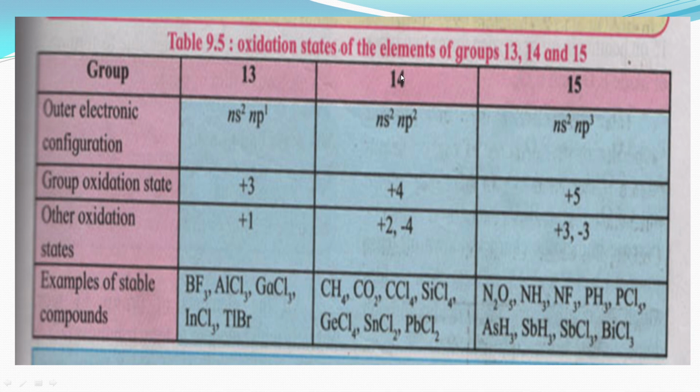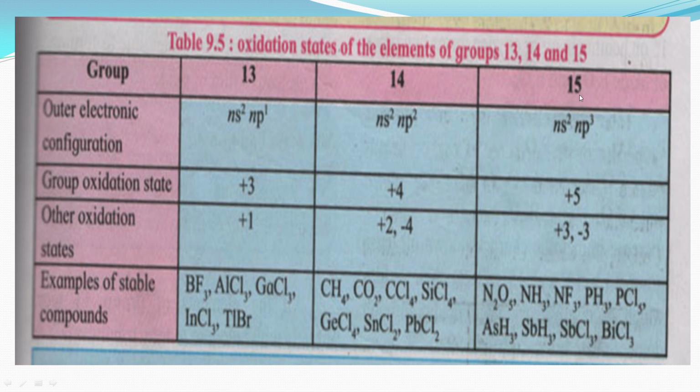Next, group 14 has the outer electronic configuration ns2 np2. The group oxidation state of group 14 is +4, while the other oxidation states of group 14 are +2 and -4. Some examples of stable compounds of group 14 are CH4, CO2, CCl4, SiCl4, GeCl4, SnCl2 and PbCl2.